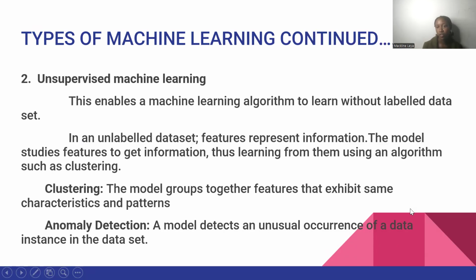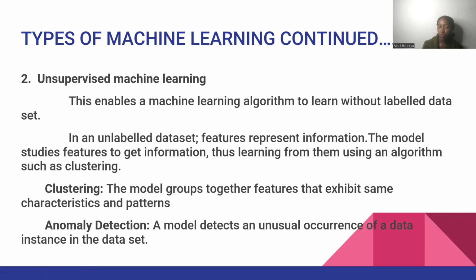Then we have another type of machine learning called unsupervised machine learning. This enables a machine learning algorithm to learn without a labeled data set. So we shall have features in the unlabeled data set representing information, and the model will study these features so that it can be able to gain patterns. And from those patterns, it will be able to make informed predictions or informed decisions automatically. In this case, we shall bring in the clustering term. For clustering, the model groups features together according to the same characteristics or patterns.